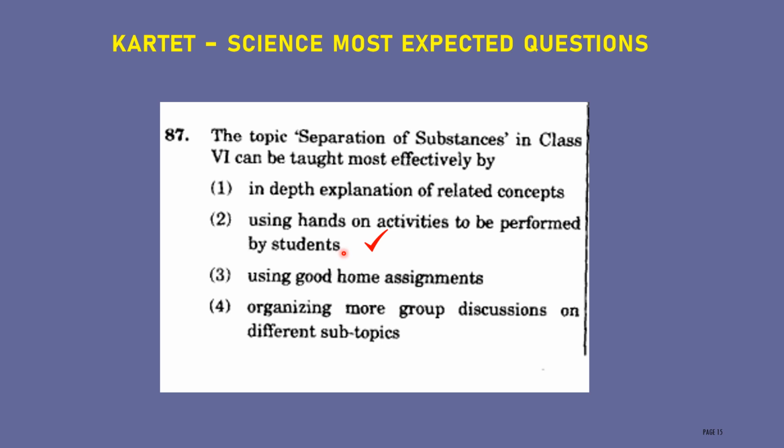For the students, separation of substances, if you explain, or give a home assignment, or organize group discussion, they are not able to understand. You have to give one example like a mixture of rice and stone to the students, then make them separate it, then they will pick the stone from the rice, then they will come to know how to separate the substance by physical method. Like this they will understand the concept also, then easily they can recognize what is meant by the separation of substances.